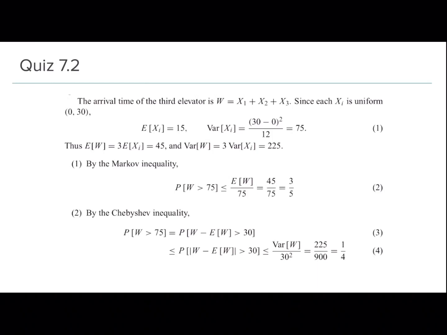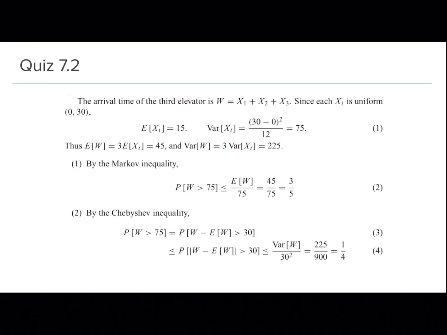So the probability that W is greater than or equal to 75 is the same as the probability that W minus E of W is greater than or equal to 30. Now this will be less than or equal to the probability that mod of W minus E of W is greater than or equal to 30. Now this is because if W minus E of W assumes a negative value, the probability that mod of W minus E of W, if we open this up, this will basically be the sum of the probability that W minus E of W is greater than 30 plus probability that W minus E of W is less than minus 30, right?